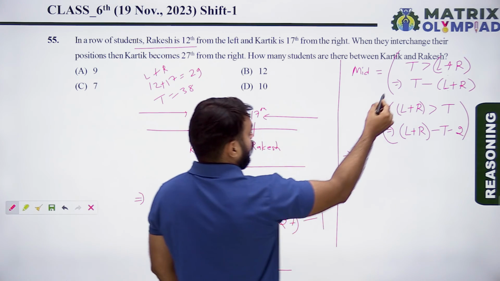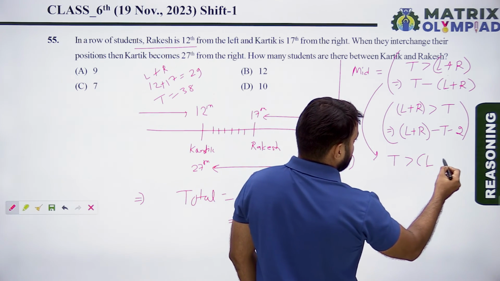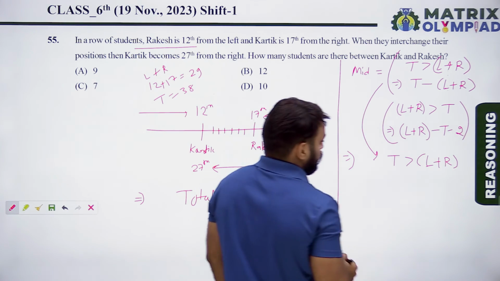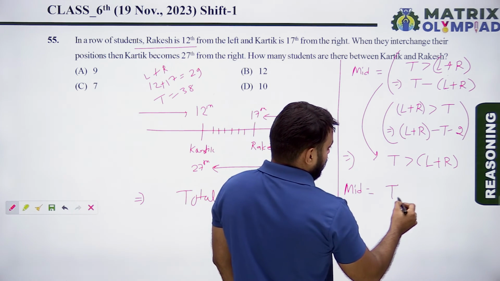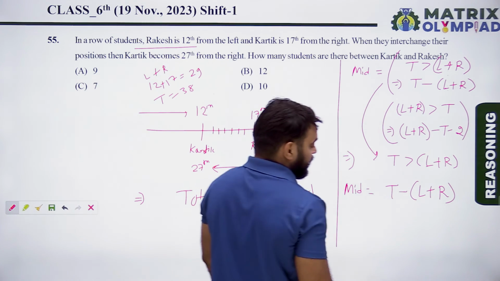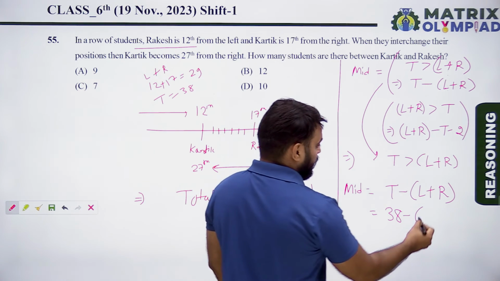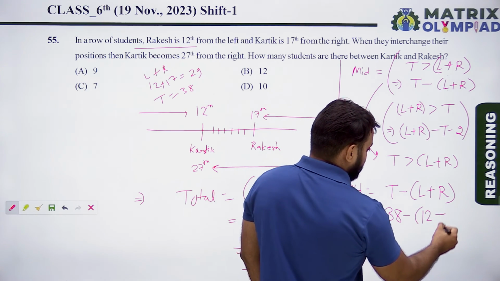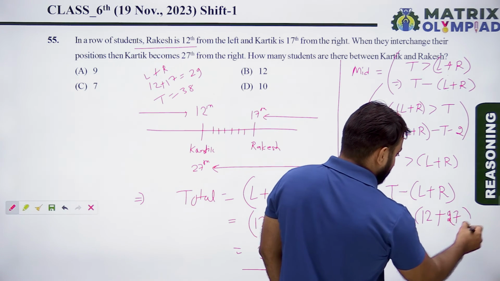So here total is greater than left plus right. So the number of middle persons equals total minus the left position of the first person plus the right position of the second person.